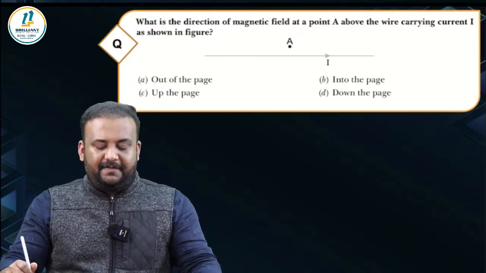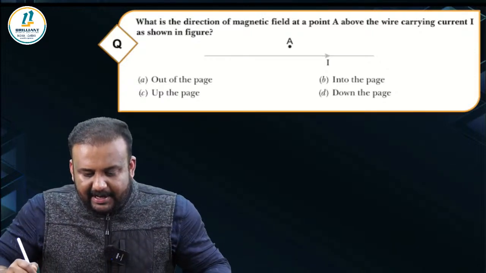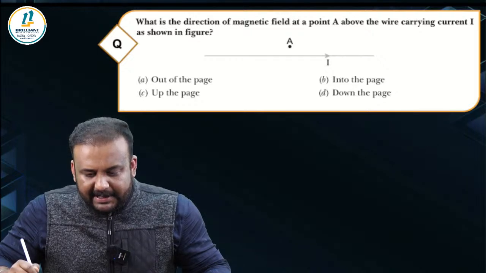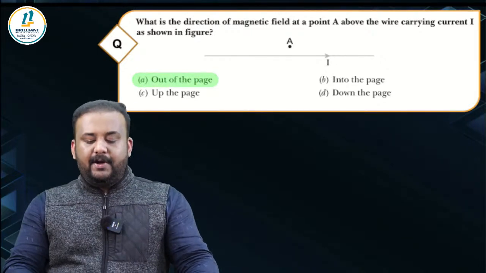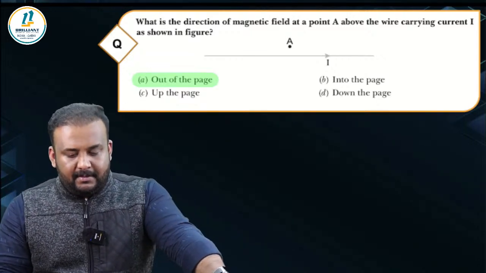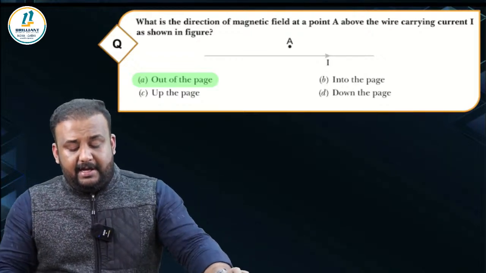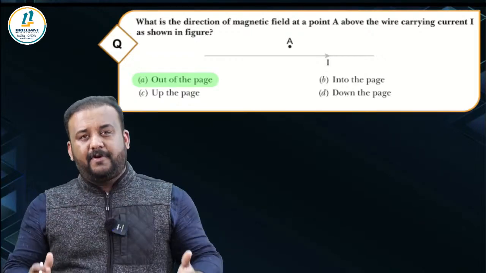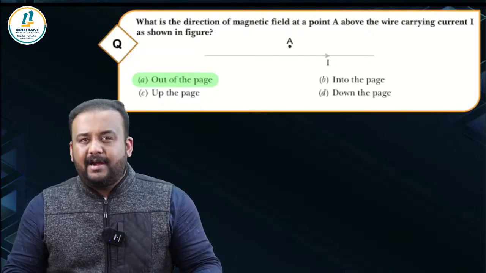So what is the direction of the magnetic field here? Yes, all of you have answered A. Okay, perfect. Out of the page. Okay, great. So we can use the right hand thumb rule for finding the direction of the magnetic field around a current carrying conductor.